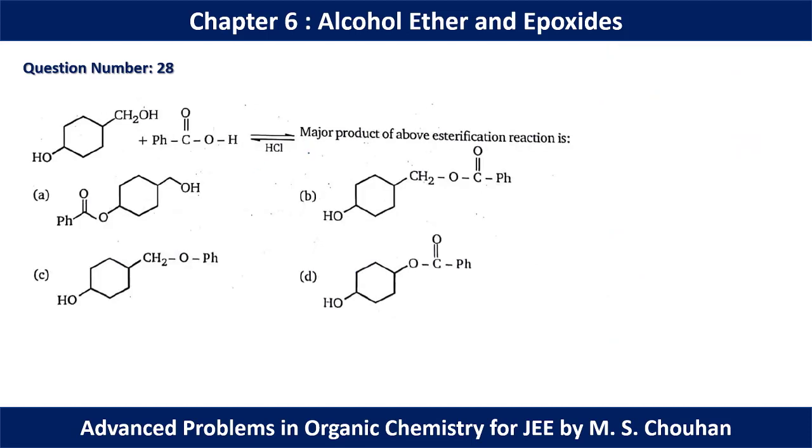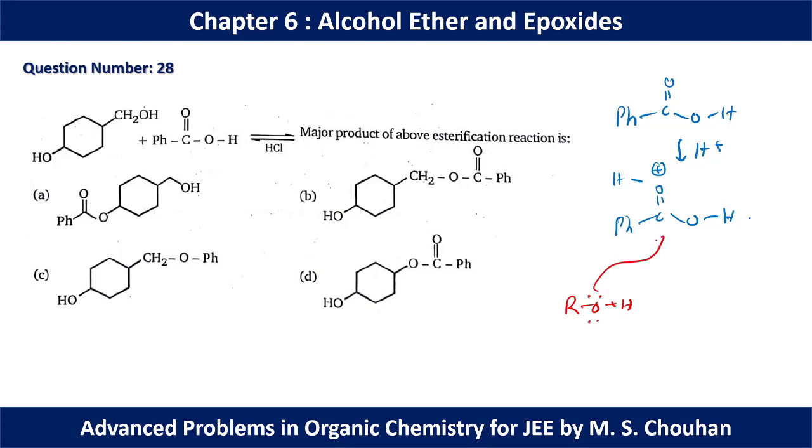In question number 28, this is a case of esterification reaction. So initially, if we add dilute H plus to the carboxylic acid, this oxygen is going to be protonated. Now one of the alcohol groups will approach as a nucleophile like this. Now if we compare the steric hindrance, this is 1 degree and this is 2 degree with a ring-like system.